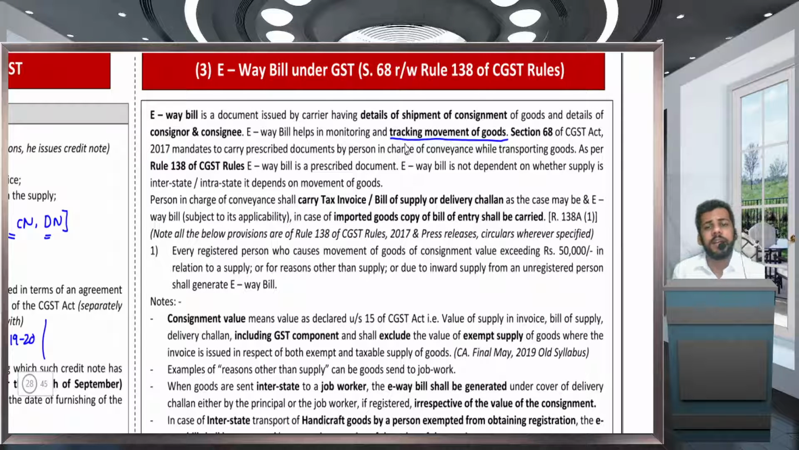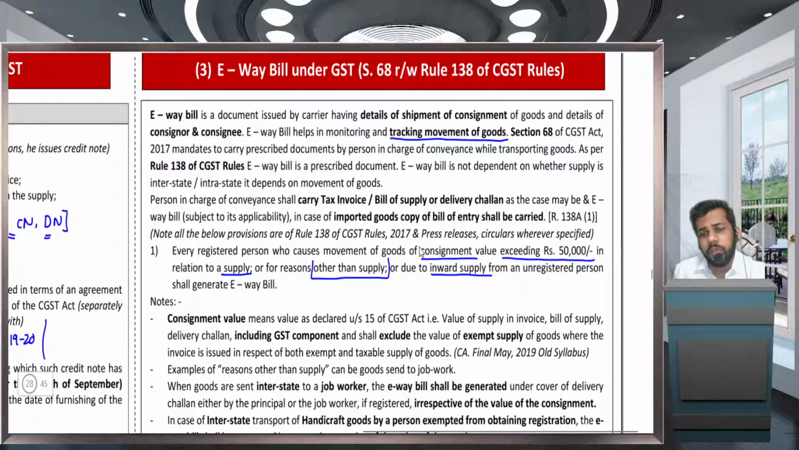As per rule 138, if the consignment value exceeds rupees 50,000, the e-way bill has to be generated. When does it have to be generated? In relation to supply. For example, you are supplying goods, the e-way bill is to be generated. If you are just sending the goods to a job worker, the e-way bill has to be generated. If you are purchasing from an unregistered person, the registered person will be generating the e-way bill for these transactions. I hope this is clear.